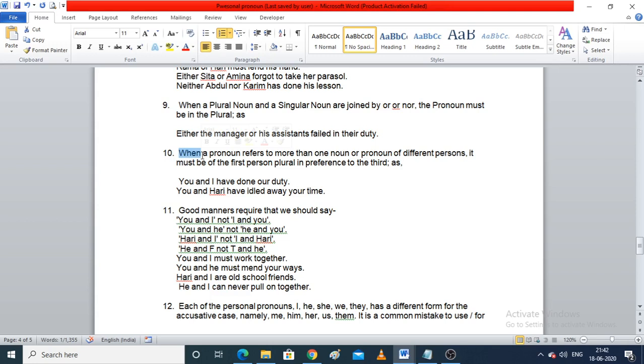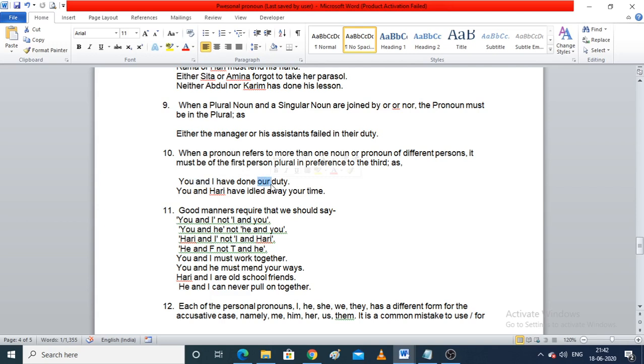Now the pronoun our in this sentence refers to you and I of different persons. You is a second person and I is a first person, fine. So it must be of first person plural, which is our. Fine. I hope this is clear.